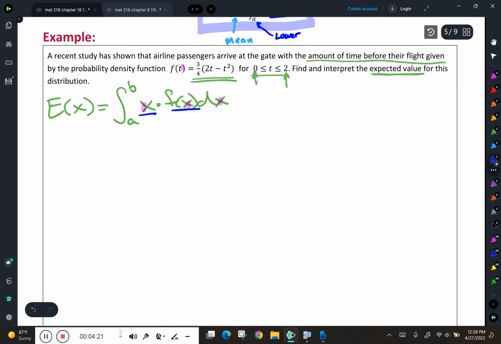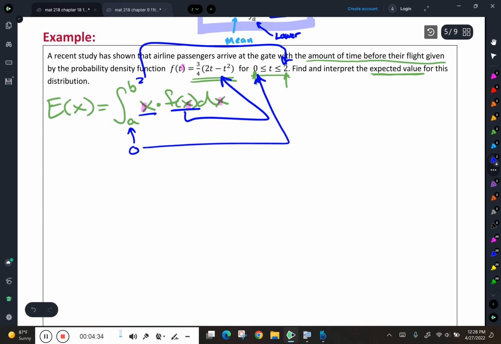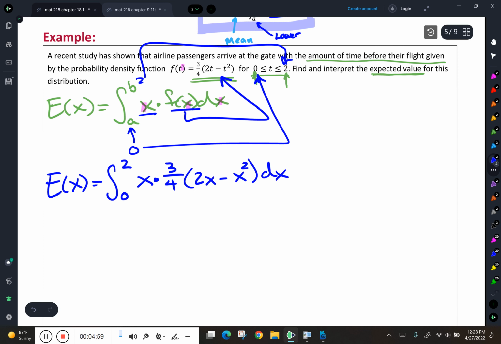I know that's going to be x. That is going to be that algebra right there. A is going to be 0 because that's the lower limit where that function is valid. B is going to be 2 because that's the upper limit where that function is valid. And then beyond that, it's just doing a bunch of math. Right? So let's plug some stuff in and make this work. Our expected value, E of x, is going to be the integral from 0 to 2 of x times 3/4 times 2x minus x squared dx.